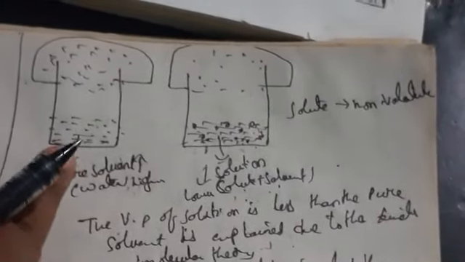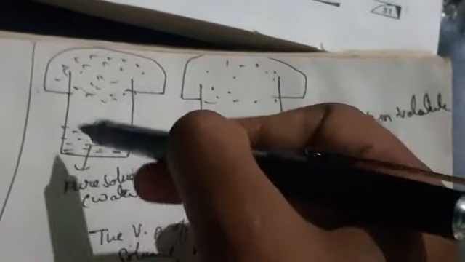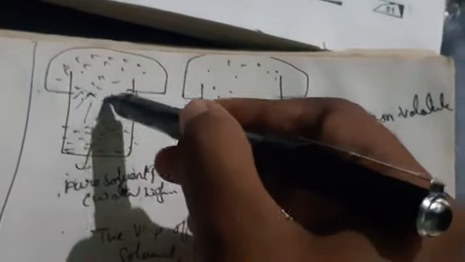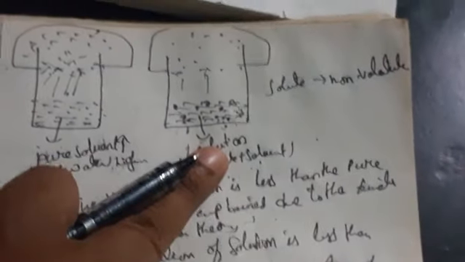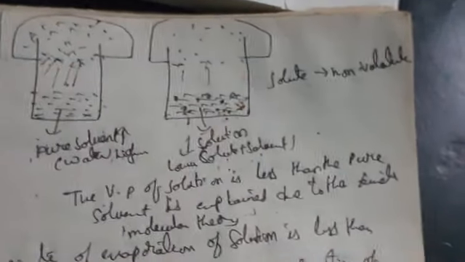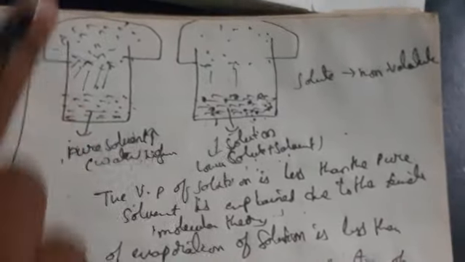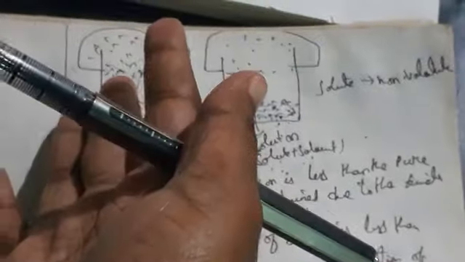When you take pure solvent, the vapor pressure is equal to the atmospheric pressure. But coming to the solution, the solute molecules present in the solution are not going to increase the vapor pressure. That's why the vapor pressure of the solution is lower compared to the vapor pressure of the pure solvent. So what we have to do to increase it, that is what we are going to discuss here.